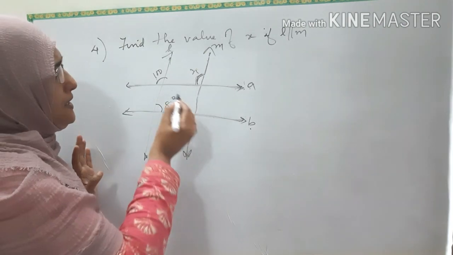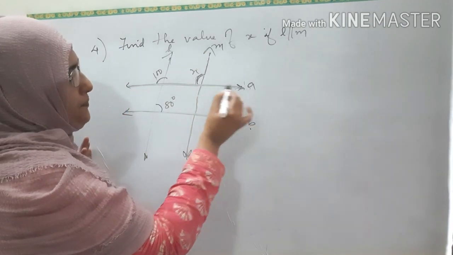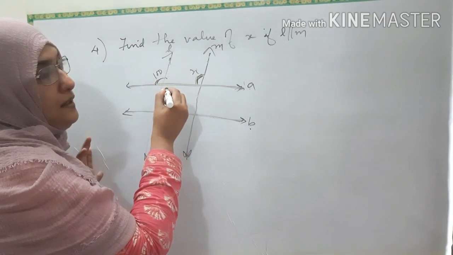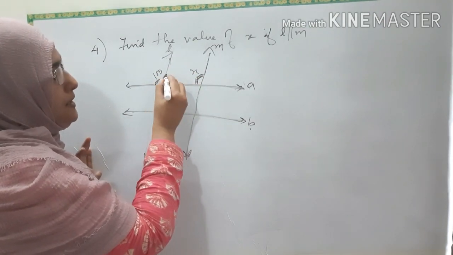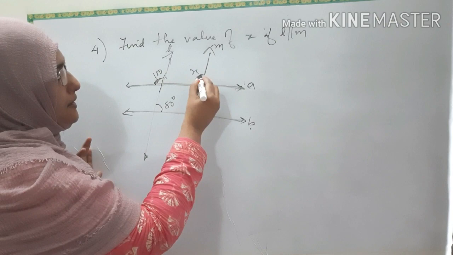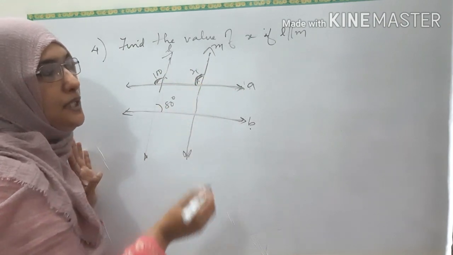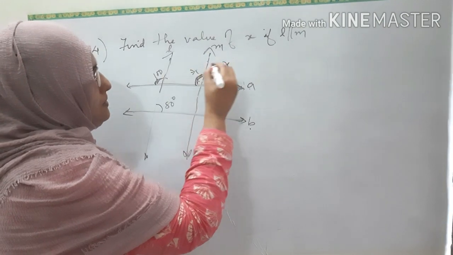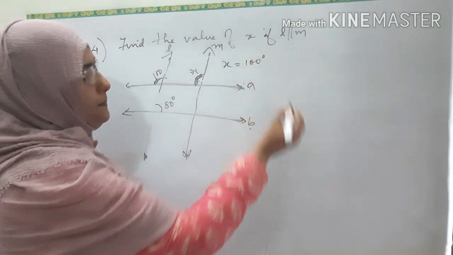So easiest way is, see, this is the transversal. So what about these two angles? They are corresponding, isn't it? See, 100 and X, corresponding angles. And you know that corresponding angles will be equal. So, X will be, if this is 100, this also will be 100.